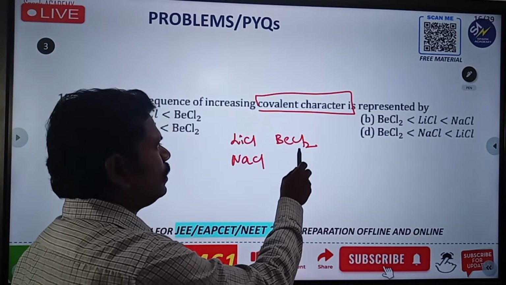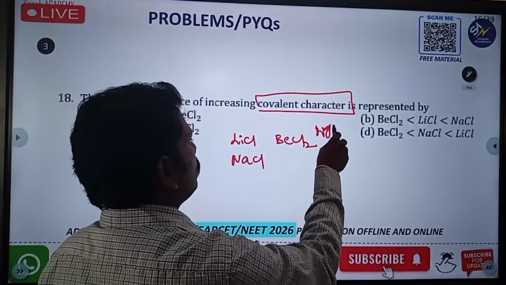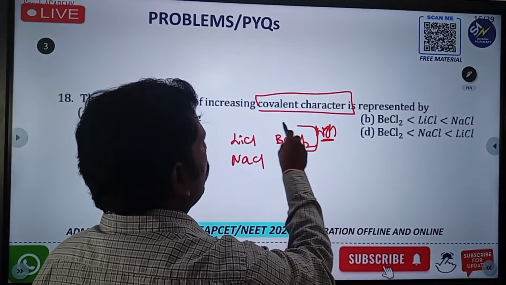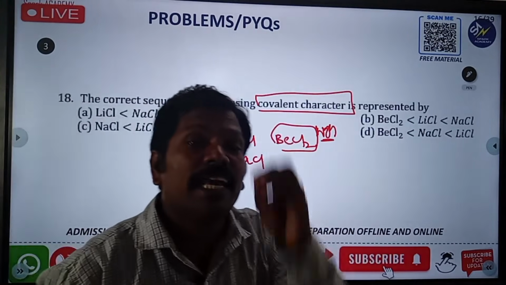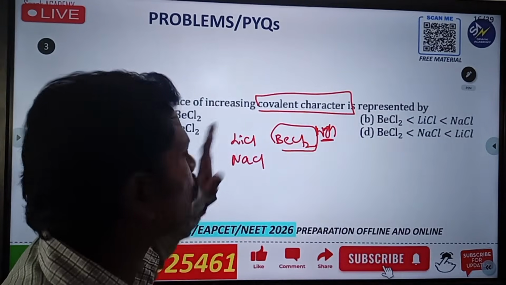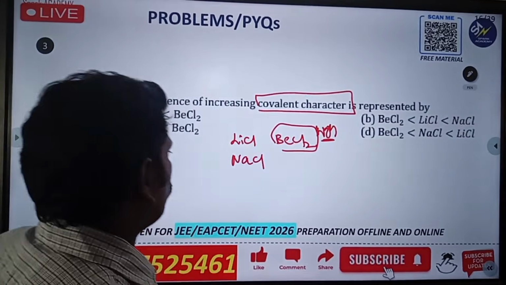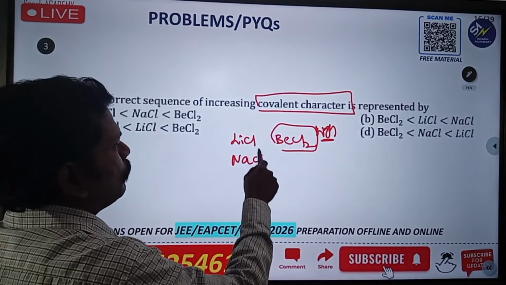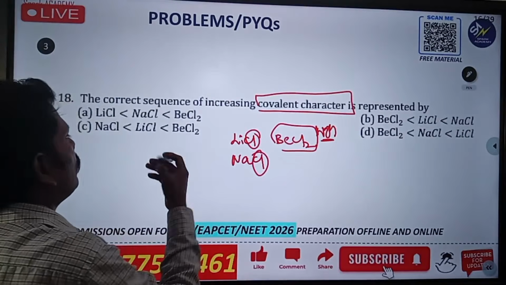So in these three, beryllium chloride has the highest, you know that. But in the other two, which one has less covalent character and which one has more? First of all, you have to check. Both contain the same chlorine, so it will not be decided by the chlorine.